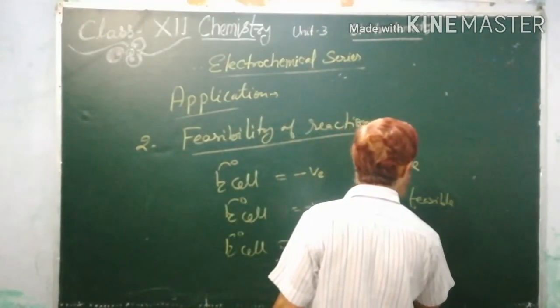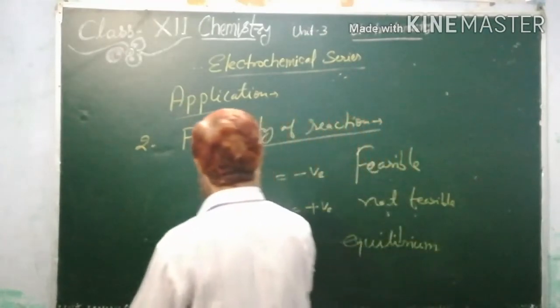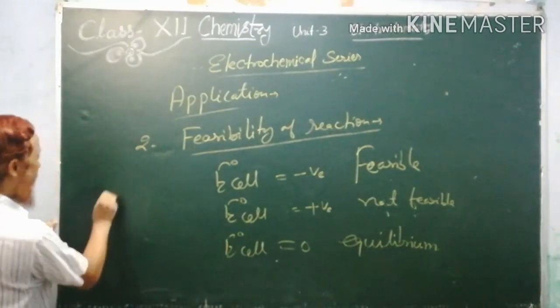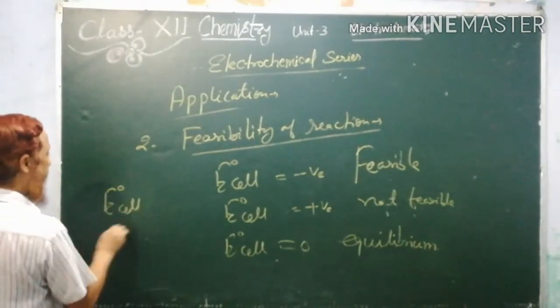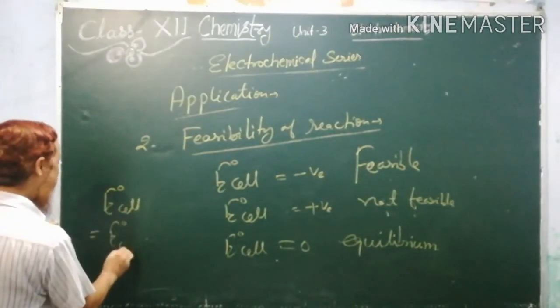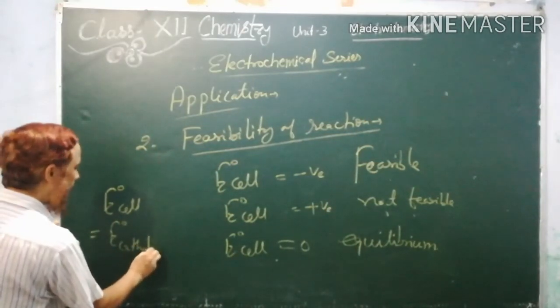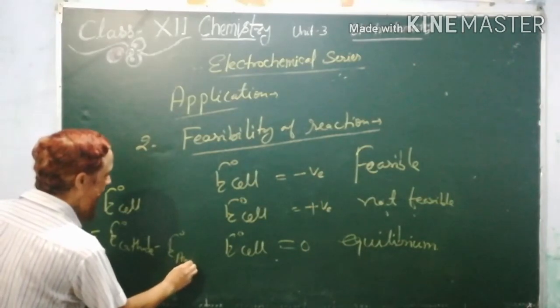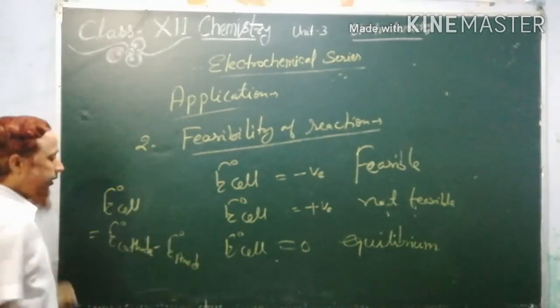It will remain in equilibrium, because you know that E naught cell you can calculate. E naught cell is equal to E naught cathode minus E naught anode, means reduction potential of cathode and reduction potential of anode.